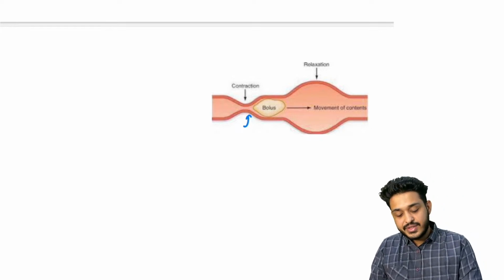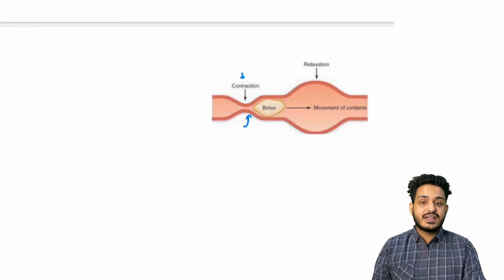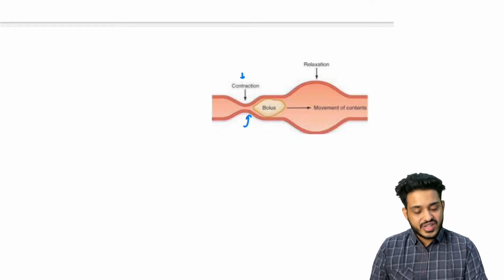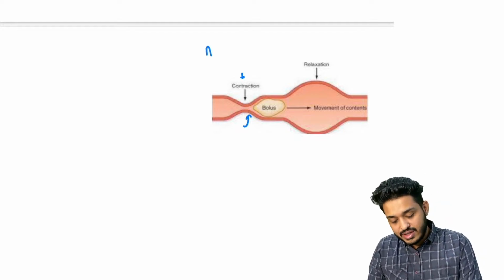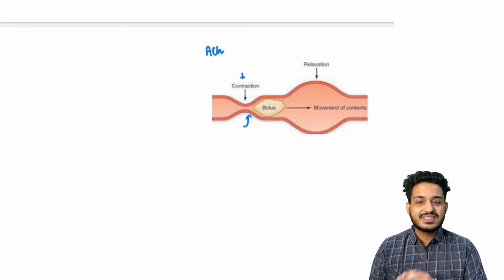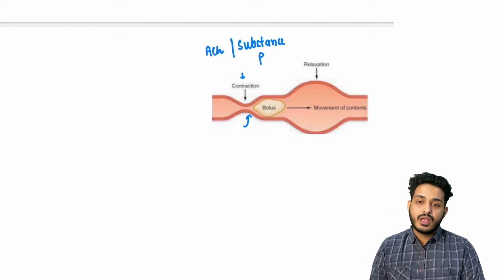So they have asked you the question, they have given the same image, and they have asked you which is the thing that is going to work over here, the point A. This forward movement or this contraction is because of what? So let me make you understand. First thing is your acetylcholine that is coming from your parasympathetic nervous system, that is going to be your rest and digest system. Second thing we are going to have is your substance P. Substance P is also responsible for the contraction.